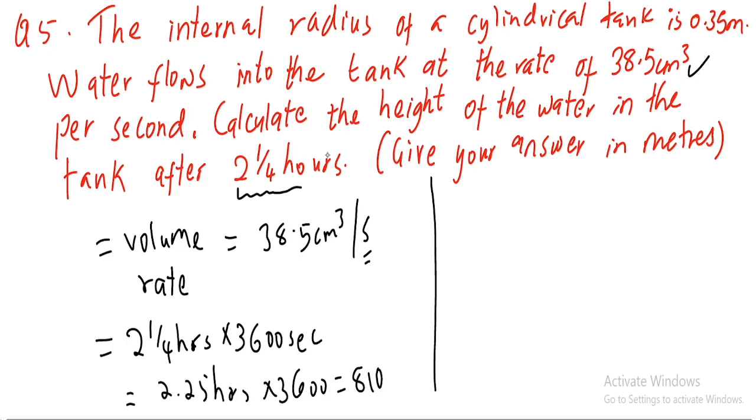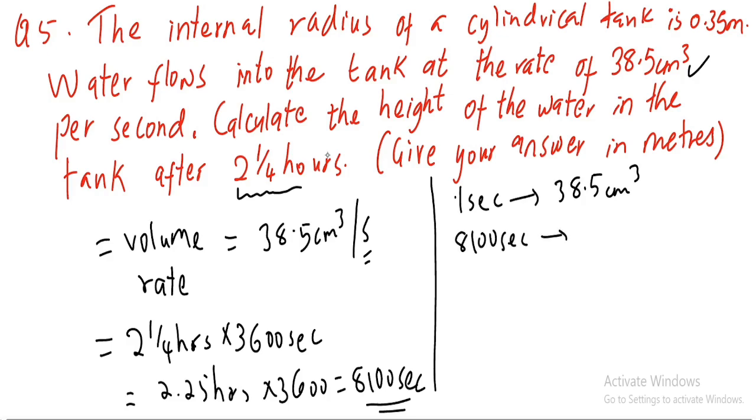So 8,100 seconds. Now let's find the volume that entered the tank. We know that in 1 second you get 38.5 cubic centimeters. So you ask yourself, what about 8,100 seconds?